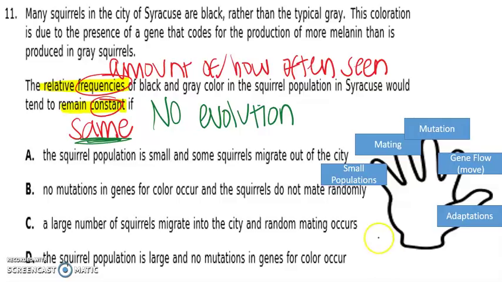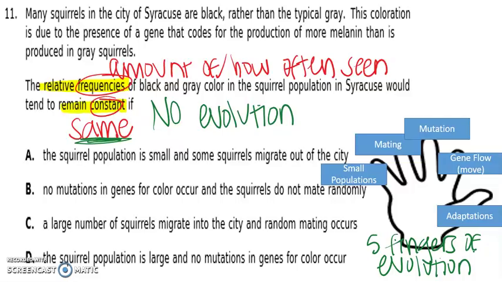So this image down here over on the right hand side, we should recognize it as the 5 fingers of evolution. We saw this video in class. Okay, and in order for a population to evolve, in order for a population to change, at least one of these mechanisms, one of the terms in the blue boxes, has to occur. So these 5 topics are how a population can evolve. And we're looking for no evolution. So we don't want to see any of these options in our answer choices.